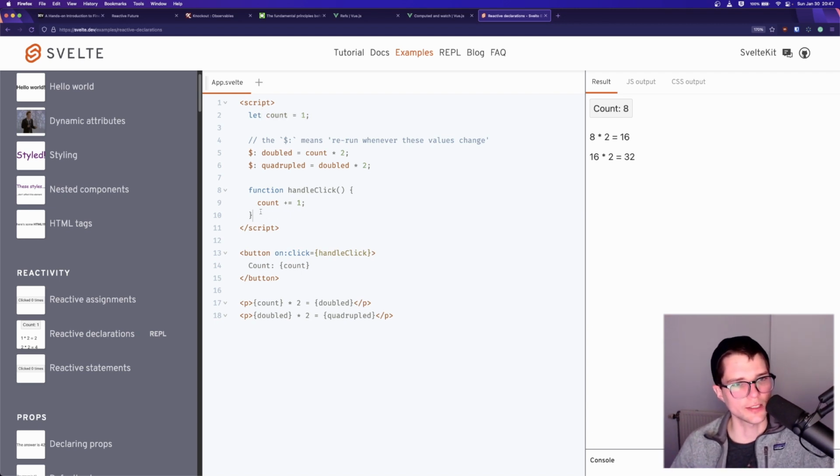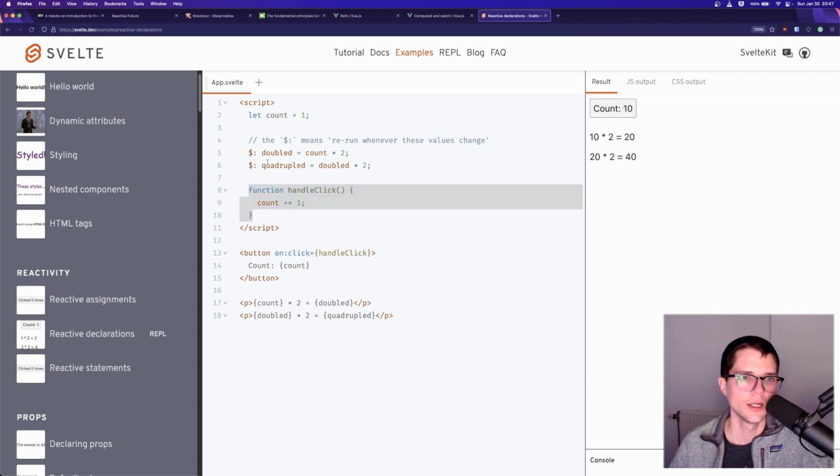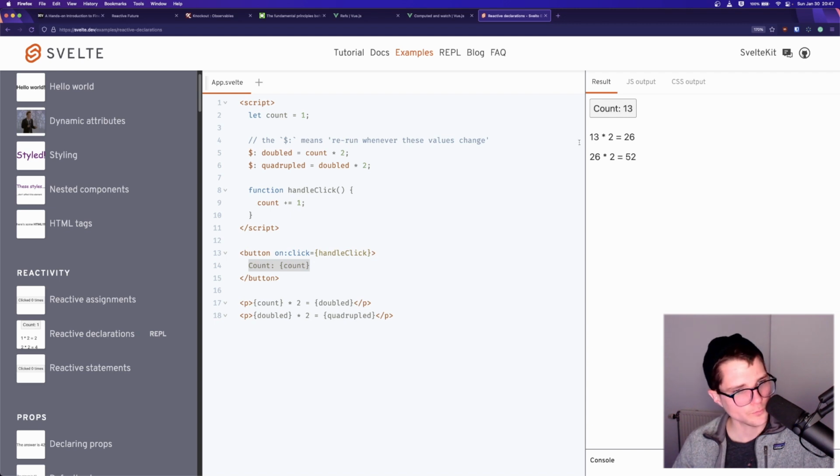So what happens is anytime you update that signal, right, anytime you click this button, not only does this value update, and any place that is subscribed to it, like for instance this button showing the current count, but you can also use the $ sign. This is a $ sign label. In JavaScript, you can have labels.